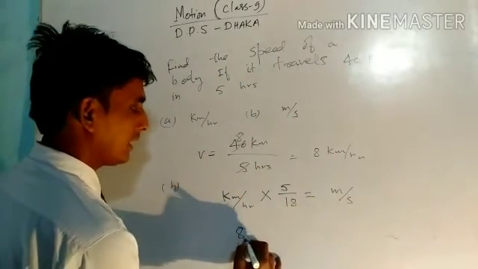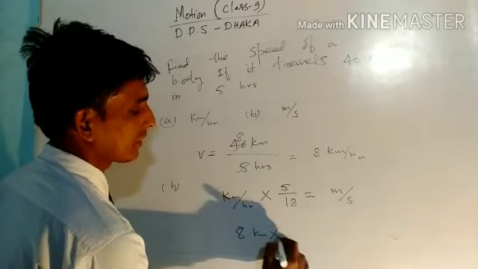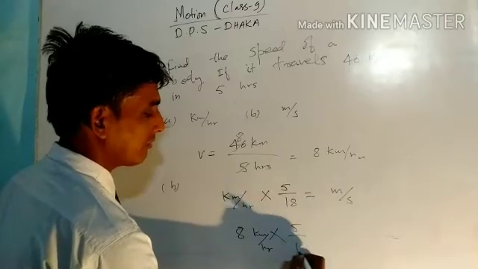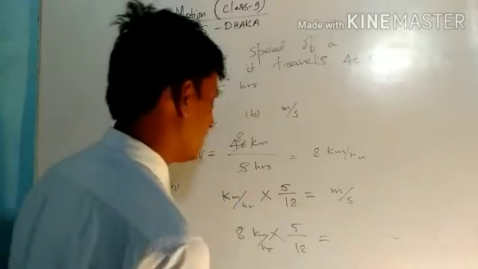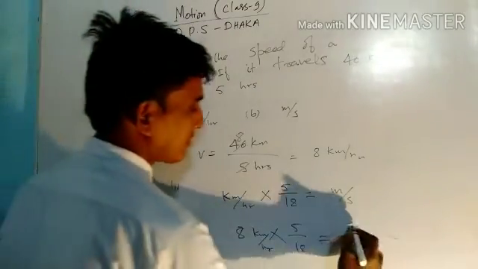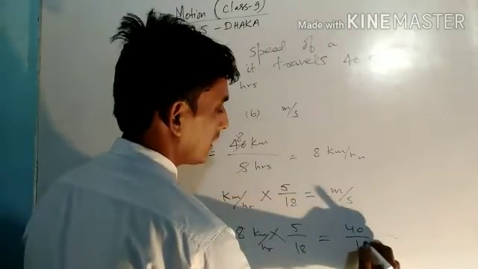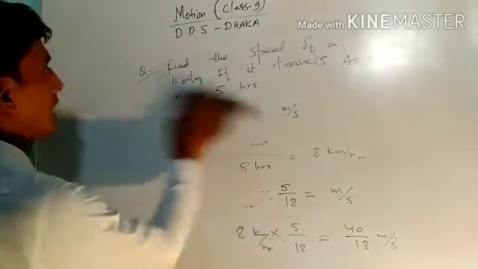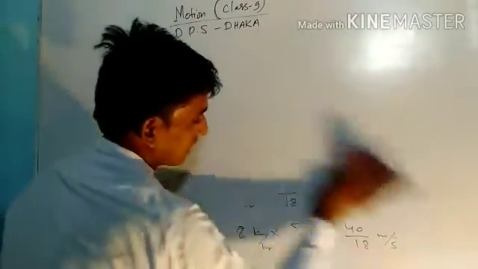So here 8 kilometer per hour is given, multiply it with 5 by 18, and you will get it in meter per second. So 8 into 5 is 40 upon 18 meter per second. I will erase this.